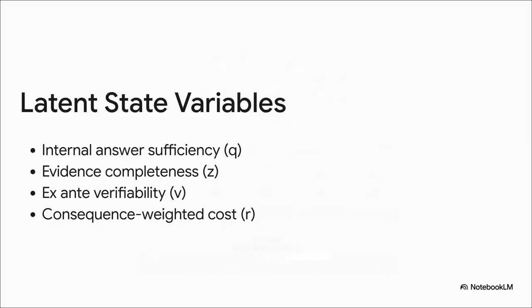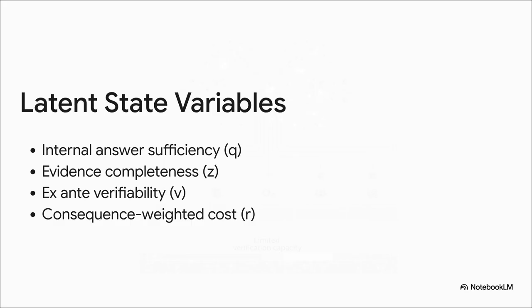Now, the really cool part is that we can mathematically measure these constraints the exact second a query hits the model, using 4 latent state variables. First up, internal answer sufficiency. Does the model actually know the answer? Second, evidence completeness.